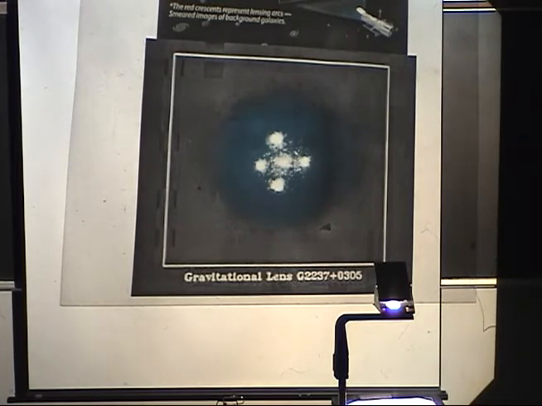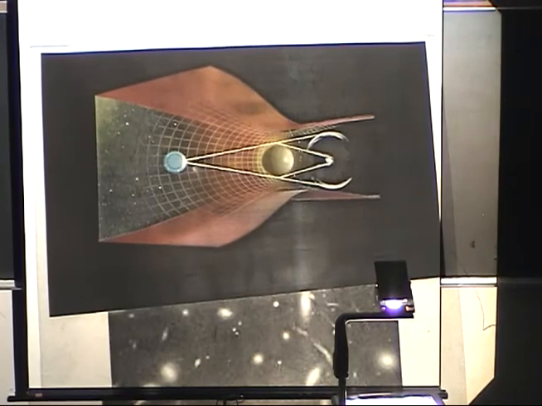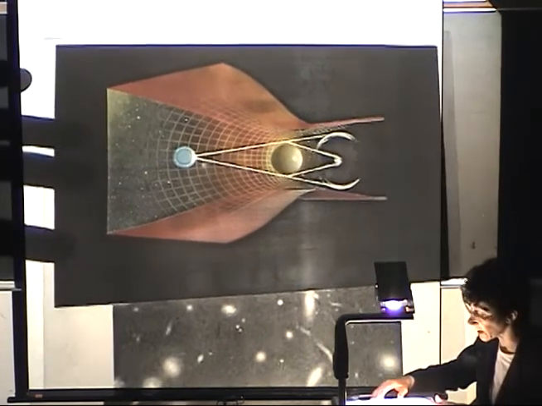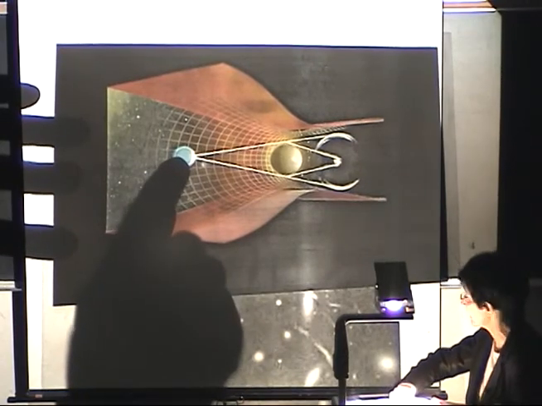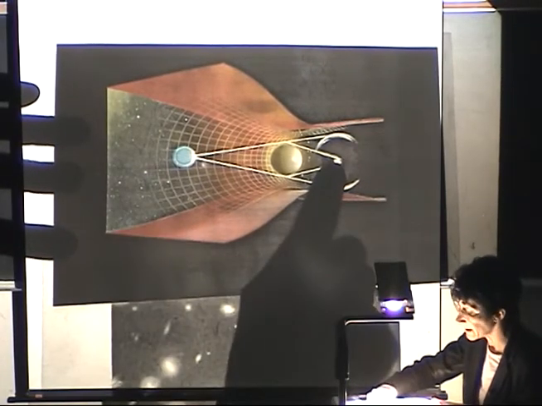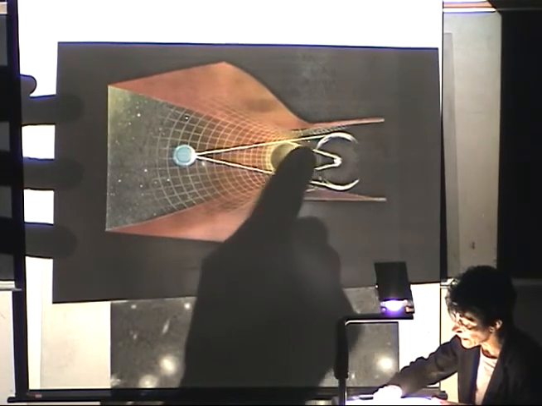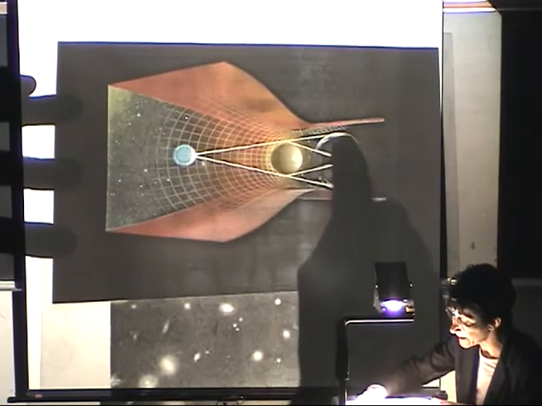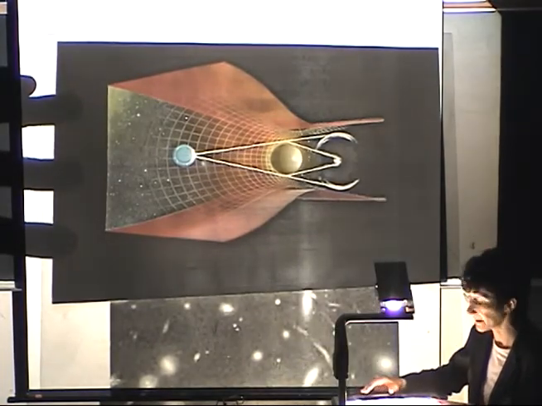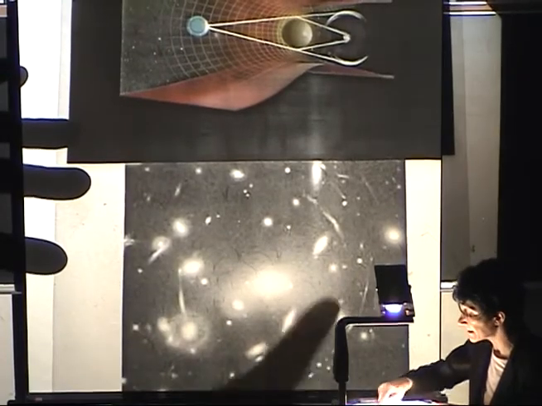Here you have another example. If the lensing object is just in the middle, intervening between the observer and the object whose light is being lensed, then the lensing happens all around in the same manner, and there will be a ring formed that is called an Einstein Ring. And here you see pictures taken of several Einstein rings.